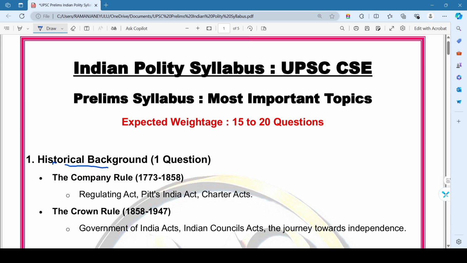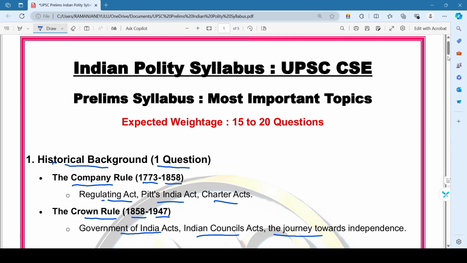Historical background. In this chapter, we expect at least one question. Here we mainly focus on Company Rule from 1773 to 1858, that is the Regulating Act, Pitt's India Act, the Charter Acts, etc. Then the second topic from this chapter is Crown Rule from 1858 to 1947. Here we mainly focus on the Government of India Acts, the Indian Councils Acts, and the journey towards independence.